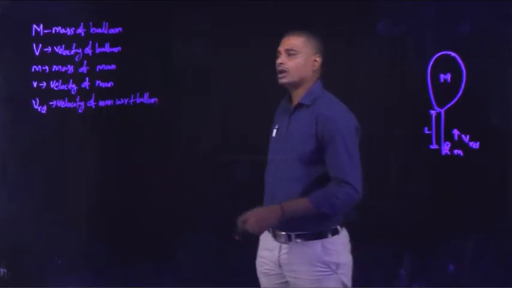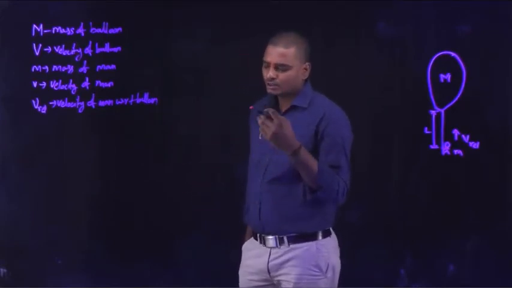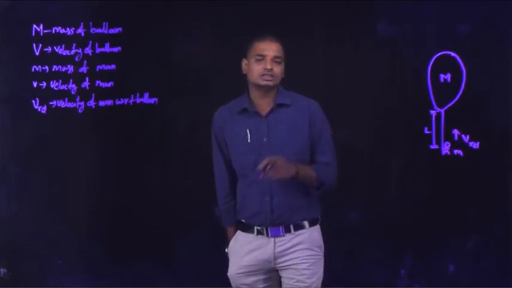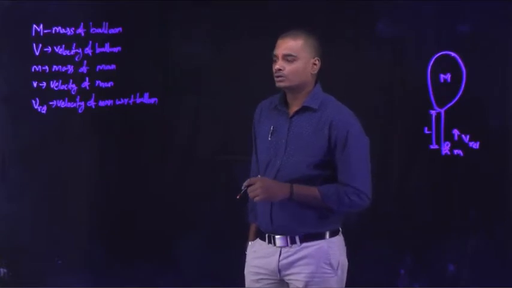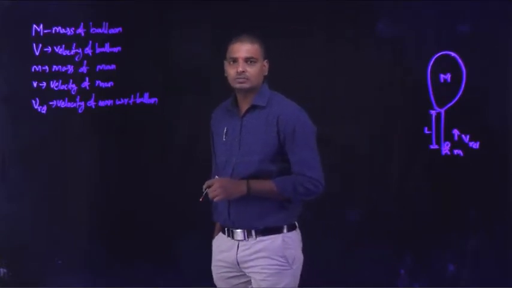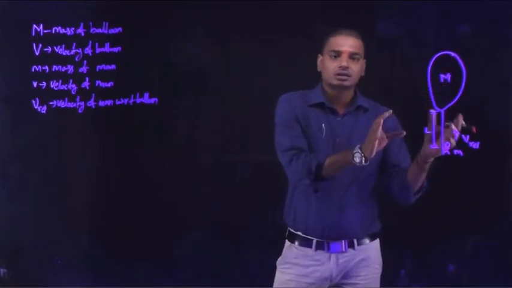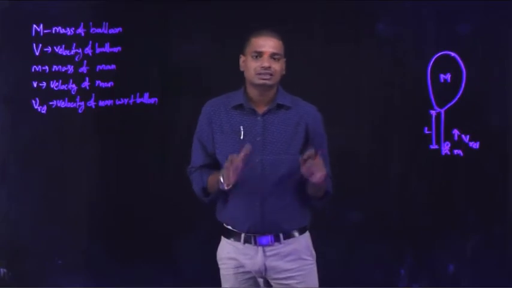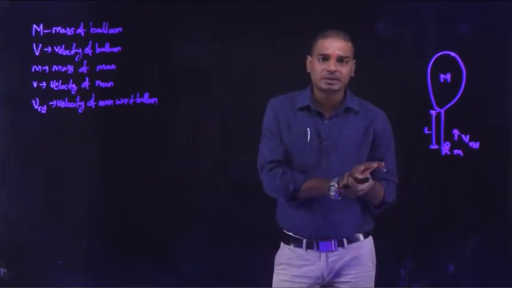Now I need to calculate the velocity of the balloon with respect to the ground, with what speed and in which direction it is moving. According to the law of conservation of momentum, as there is no external force acting on the system, the total momentum remains constant.